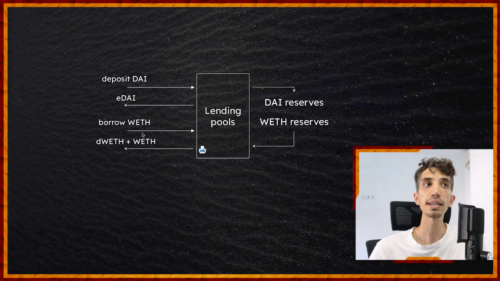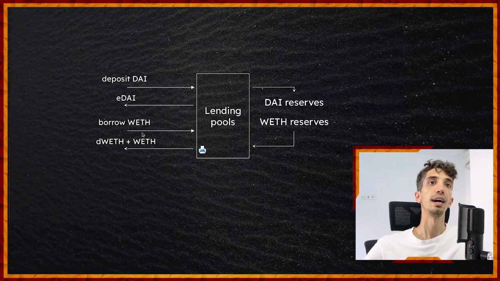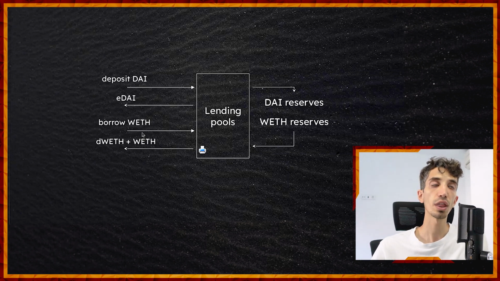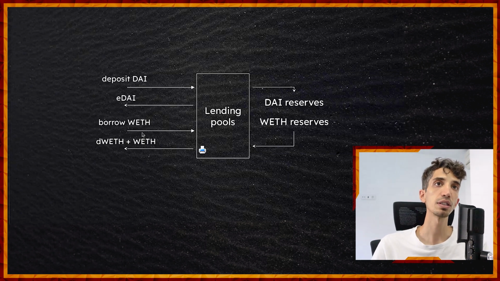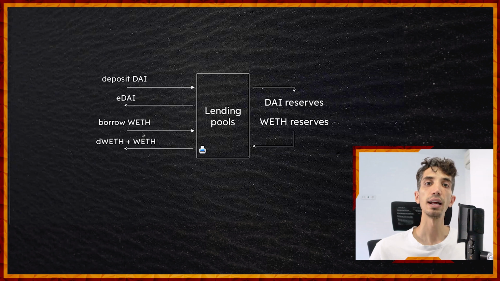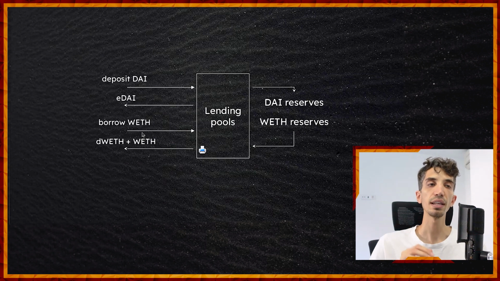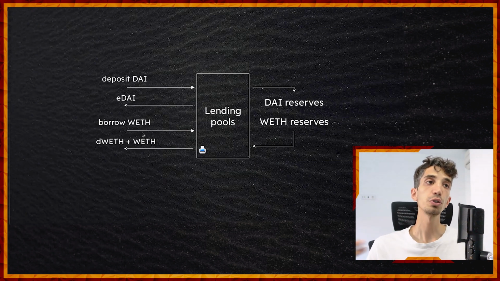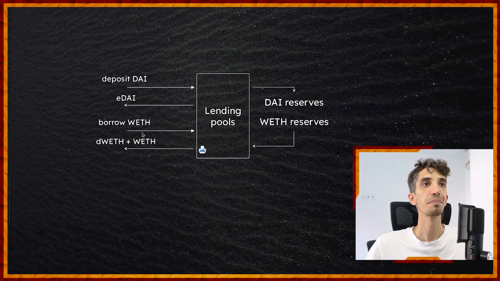A user might deposit DAI and get some eDAI in exchange. That DAI will go to the DAI reserves, in this case in Euler, and some other users might not be doing such a thing with DAI, but might be working with wrapped ether. So as a user who has deposited DAI and now has DAI collateral, depending on how much DAI you deposited, you might be able to get some wrapped ether as a borrow. When you borrow something, in this case in Euler, you would get D tokens back. Not only that, but also you will get, of course, the wrapped ether that you're trying to borrow. It wouldn't make sense otherwise.